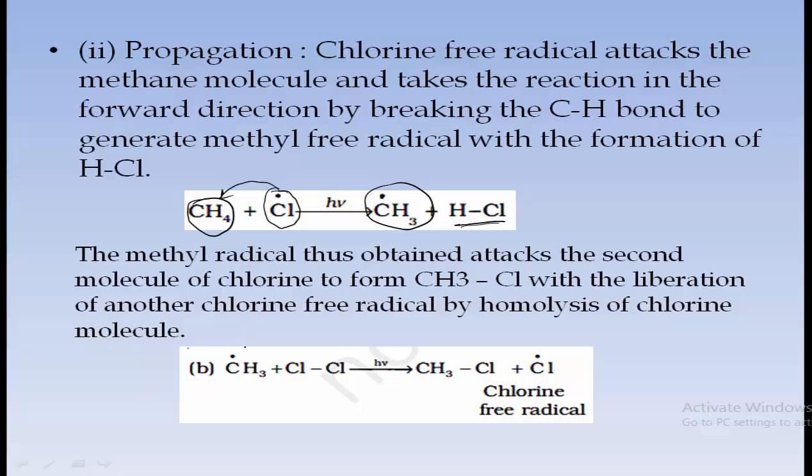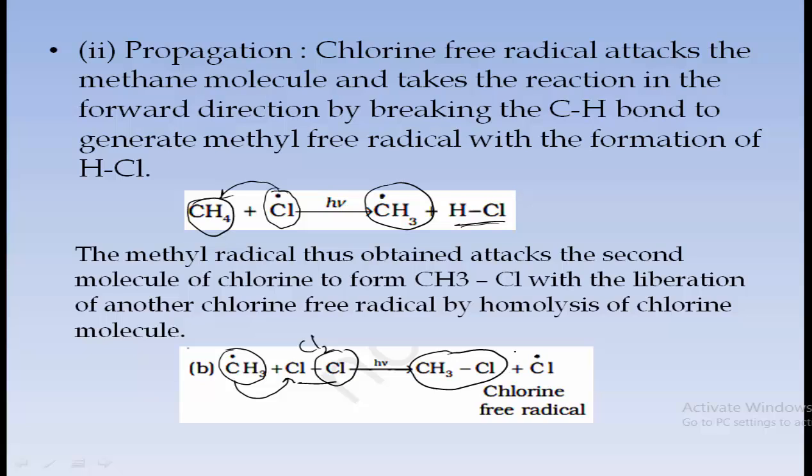So now what happens? This methyl free radical again reacts with chlorine, that is Cl2 gas. This CH3, which consists of an odd number of electrons, attaches to a Cl and forms CH3Cl. It takes one Cl, the other Cl remains as it is, and thus gets the unpaired electron on it and again forms a chlorine free radical.